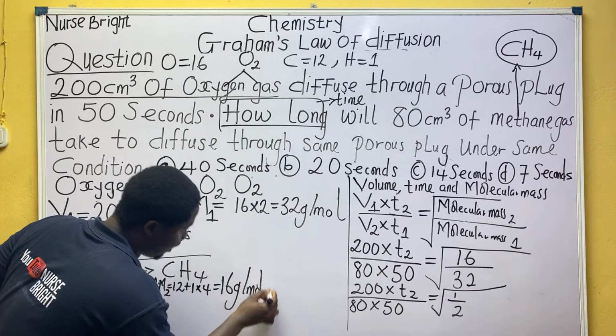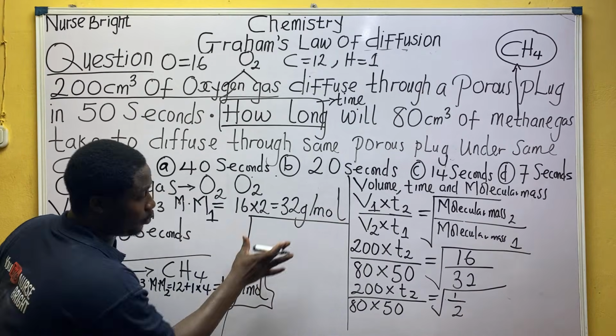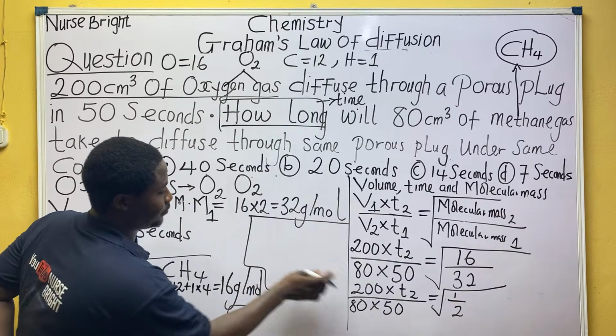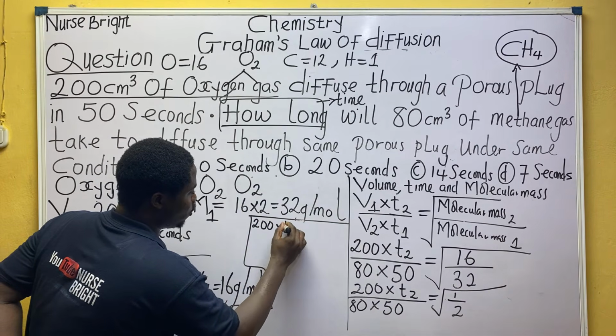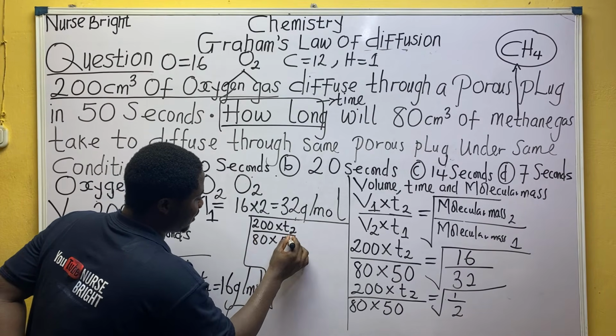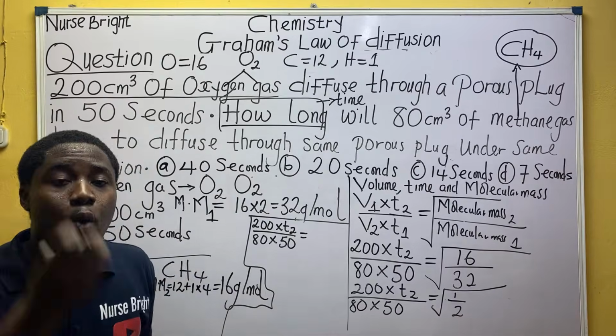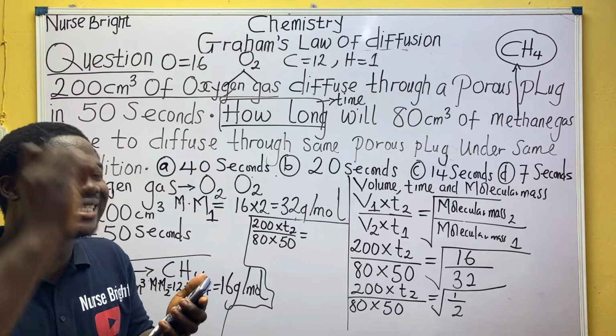Let me come here and finish the calculation: 200 times T2 divided by 80 times 50 is equal to the square root of 1/2, which is 0.71.